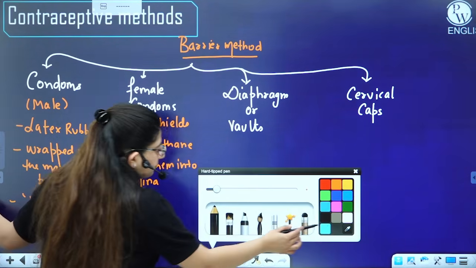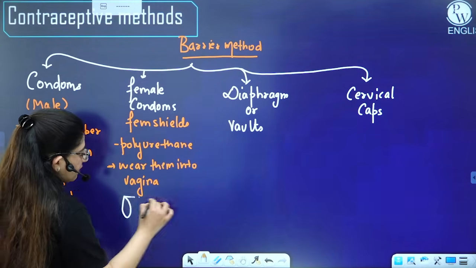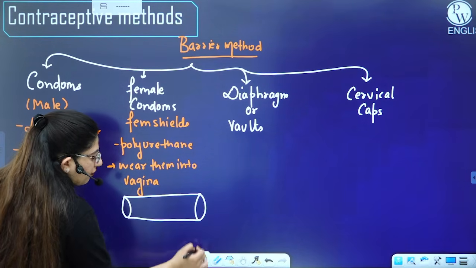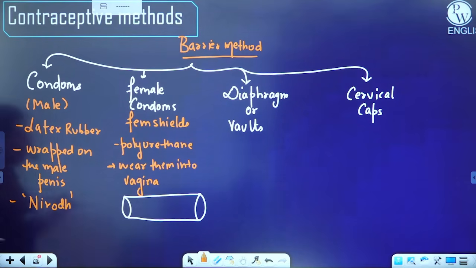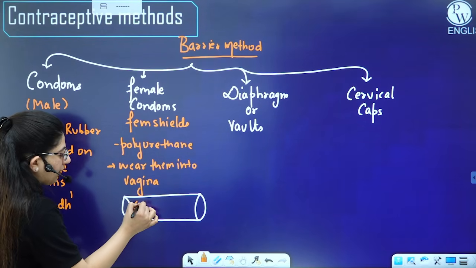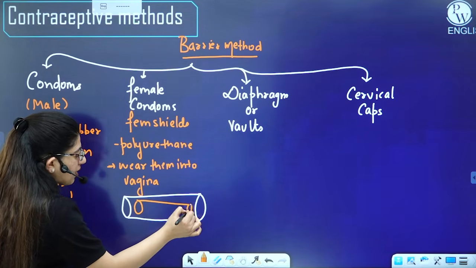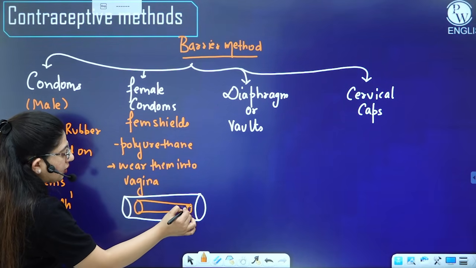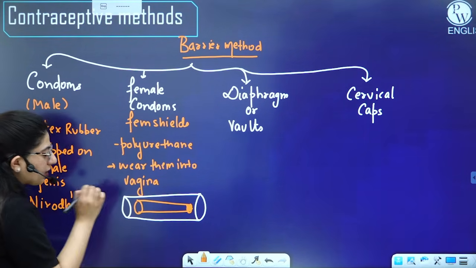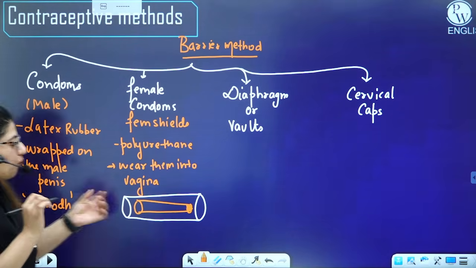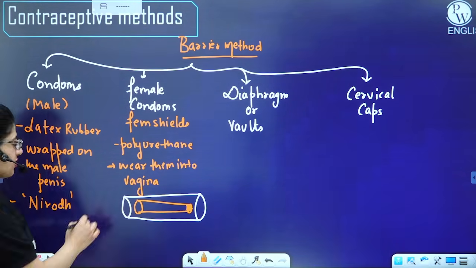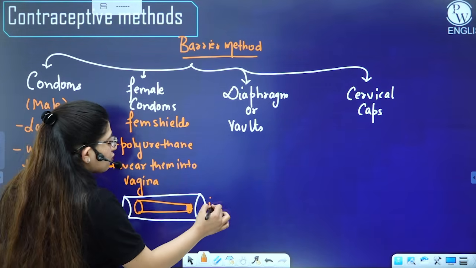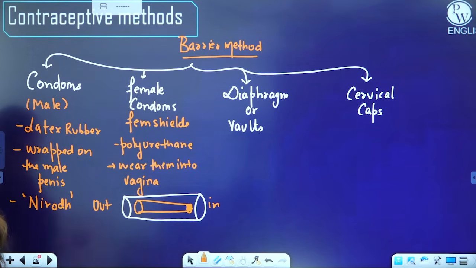If this is the vagina of a female, the female will wear the Femshield in a way that it has two openings, one larger and another smaller. It has two rings, one of which is closed and the other open. If this is the outside and this is the inside, the closed one should be in the innermost region.